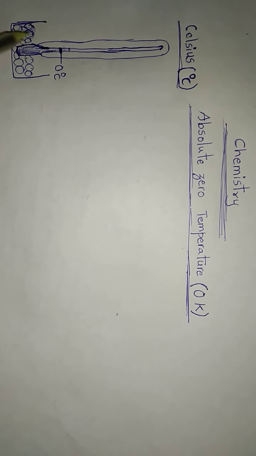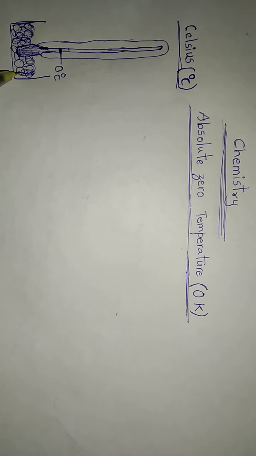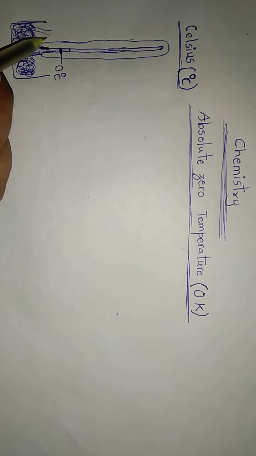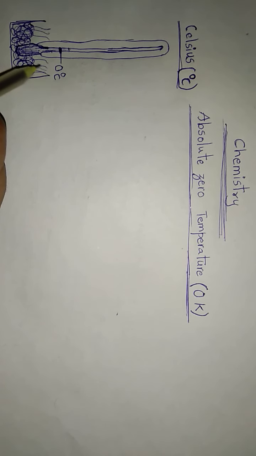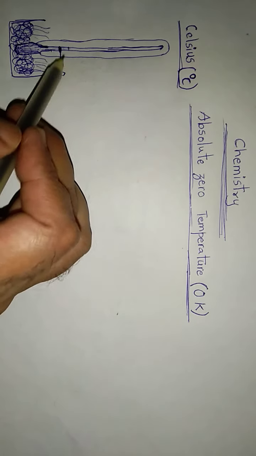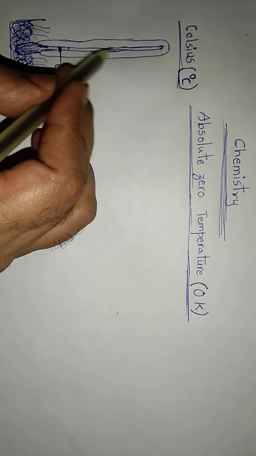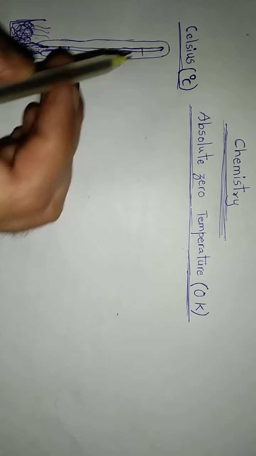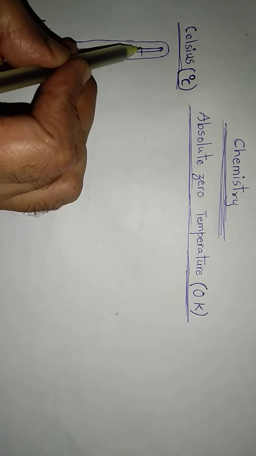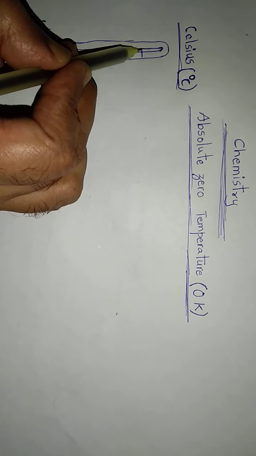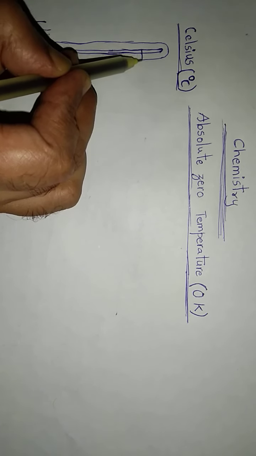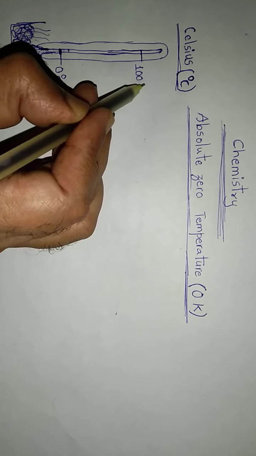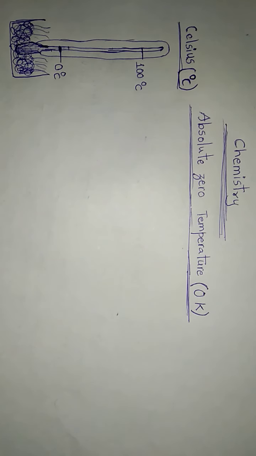Then he must have put the bulb into boiling water. Obviously mercury will rise, and finally it will be steady at a particular level, and Celsius must have marked this level as 100 degrees Celsius.